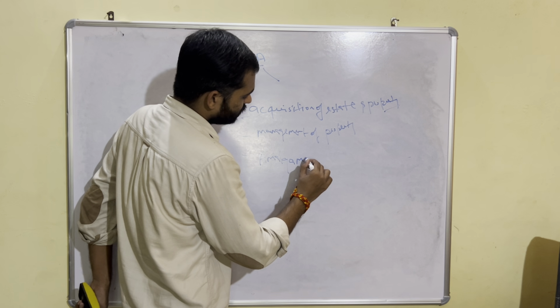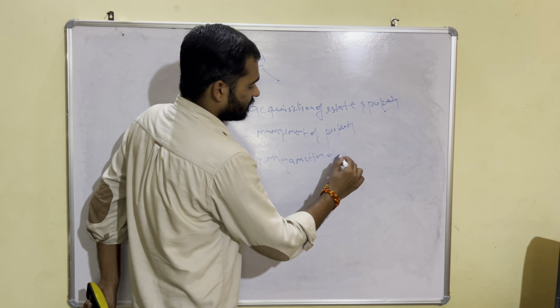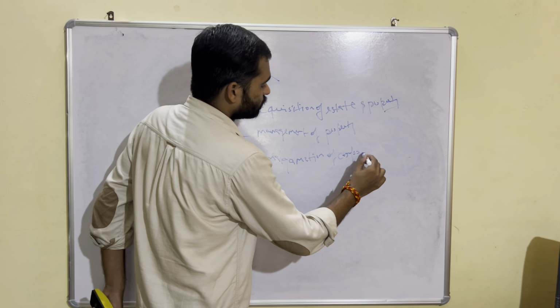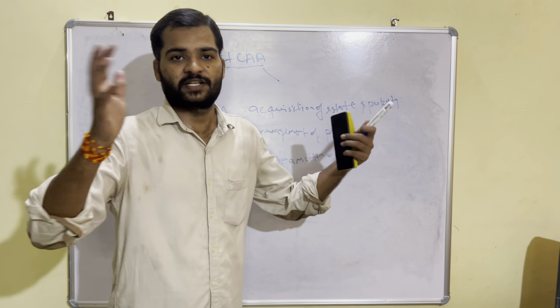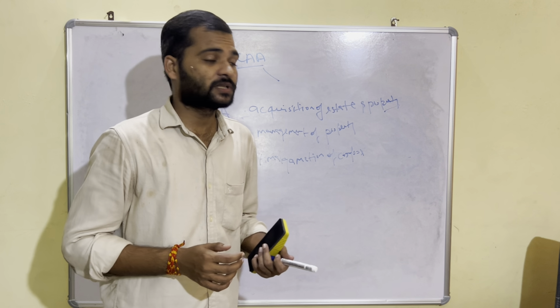What is amalgamation of corporations? Amalgamation means if 3 or 4 industries come together and become one major industry. That is called amalgamation of corporations.